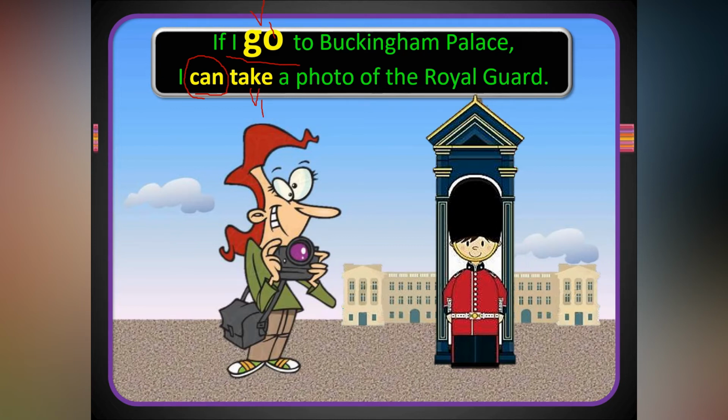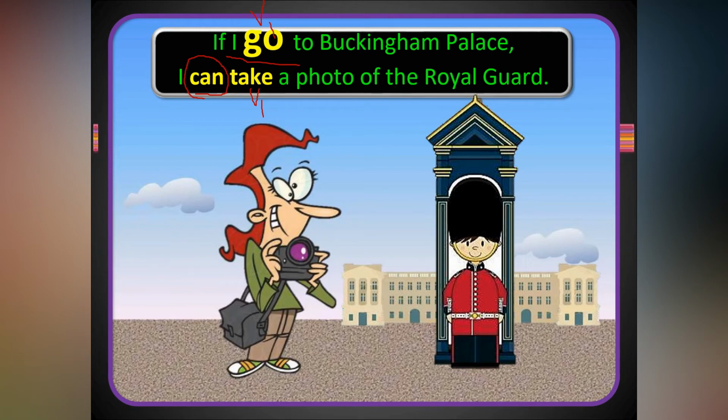I can take a photo of the Royal Guard. I can take a photo of this Royal Guard. Okay, I can take this Royal Guard photo. See, she is ready to take a photo. But if she goes to Buckingham Palace, she can take a photo of the Royal Guard.